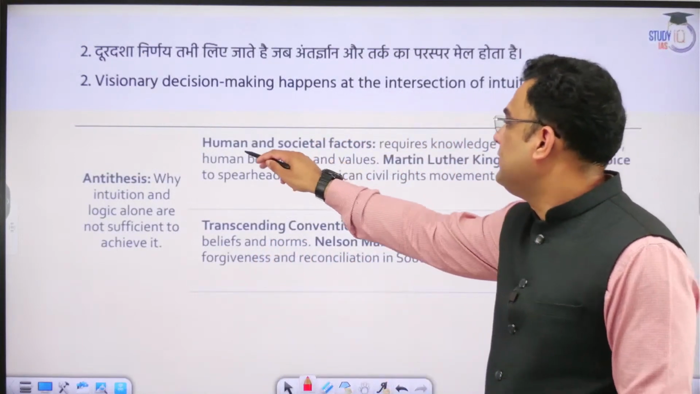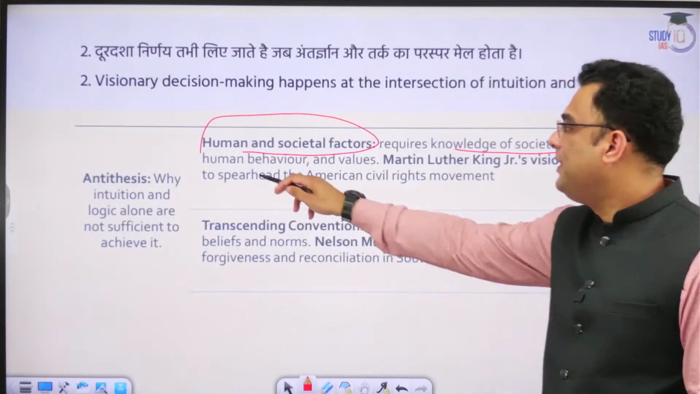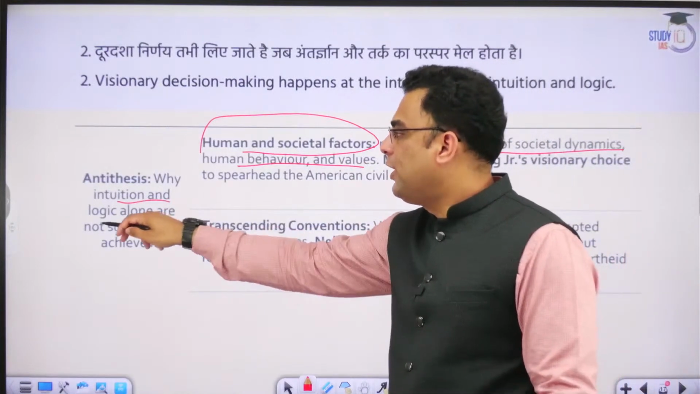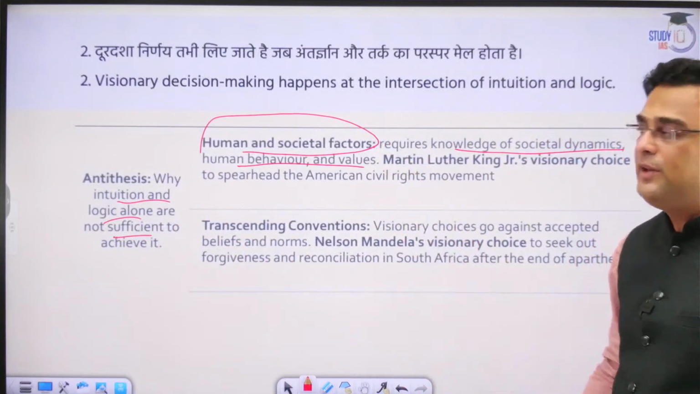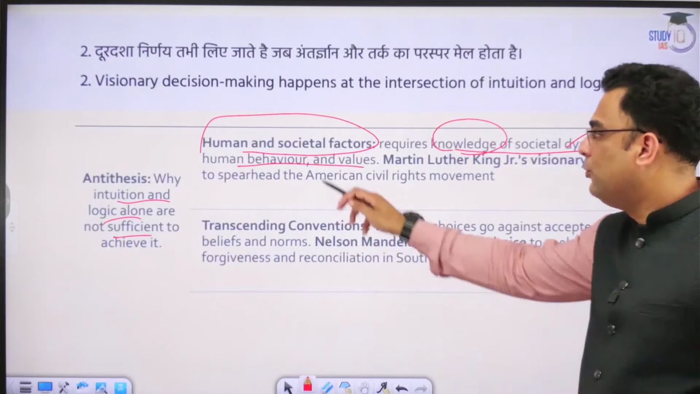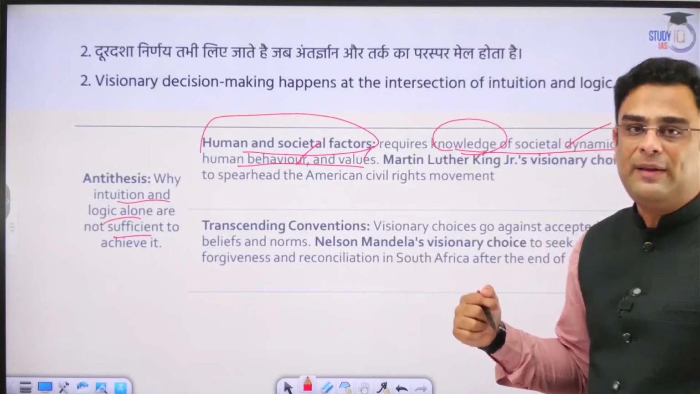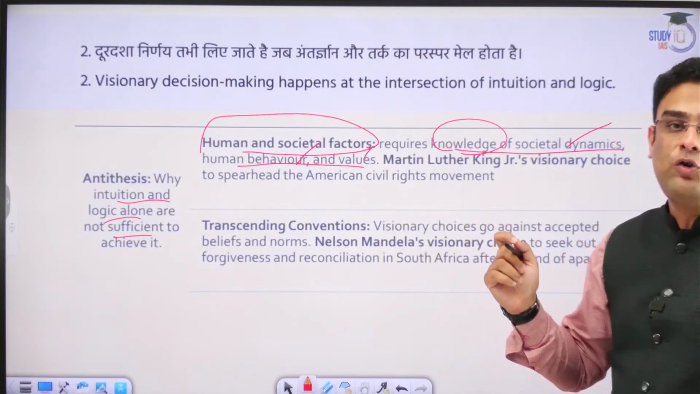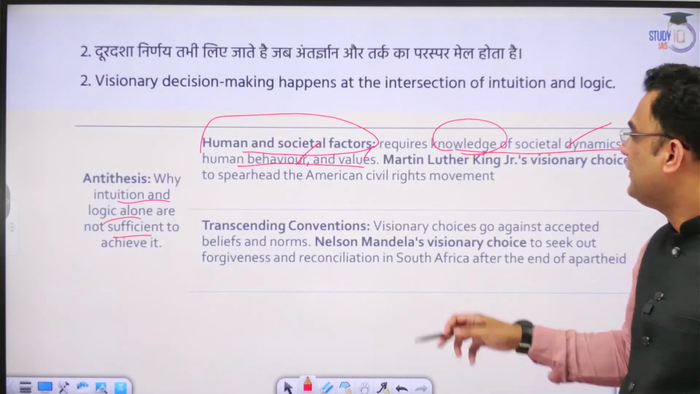Human and societal factors. It requires knowledge of societal dynamics, human behavior, and values. Why are intuition and logic alone not sufficient? Why is it that individually they cannot serve the purpose? It's because you require knowledge of societal dynamics, human behavior, and values. In the absence of the knowledge of these dynamics, your decisions will not turn out to be favorable to you. It may immensely backfire and create more challenges.